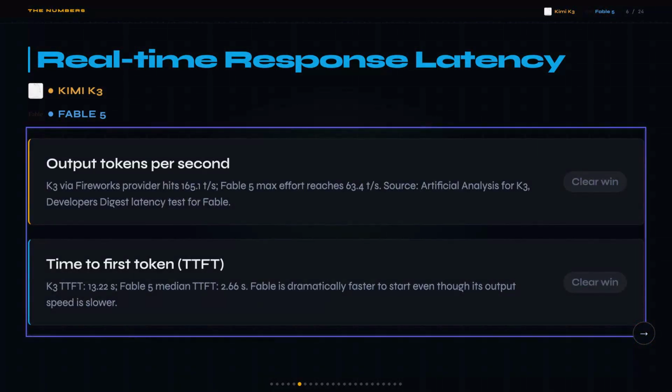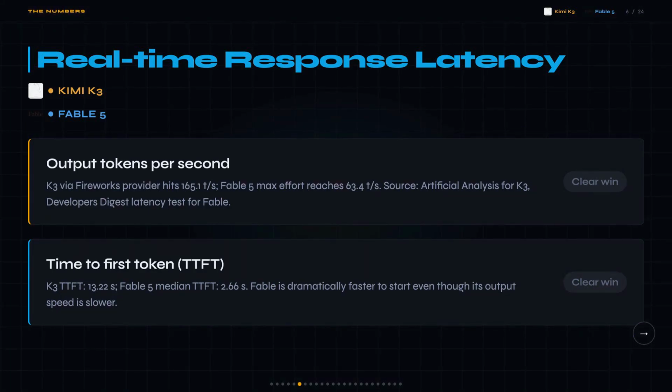Kimi K3 via Fireworks hits 165.1 tokens per second on output, which is more than 2.5 times Fable's 63.4. But Fable 5 gets you that first token in 2.66 seconds median, while K3 takes 13.22 seconds. And bear in mind, these are different test setups, so the raw numbers aren't perfectly apples to apples.